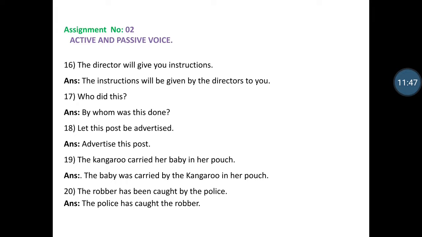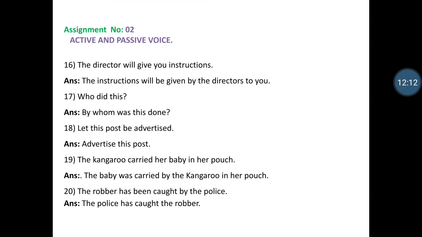The baby was carried, V2 is there, so the baby was carried by the kangaroo in her pouch. The robber has been caught by the police. It is the passive form of present perfect tense, so been is removed and it becomes, the police has caught the robber.